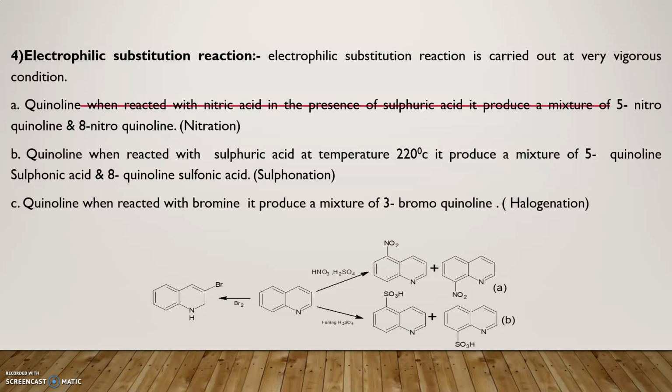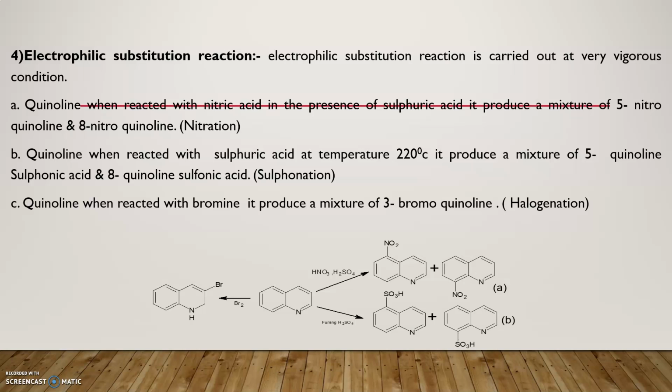Now we'll see the various electrophilic substitution reactions of quinoline. When quinoline is reacted with nitric acid in the presence of sulfuric acid as a catalyst, there is formation of a 5-nitroquinoline and 8-nitroquinoline mixture. That reaction is called the nitration reaction of quinoline.